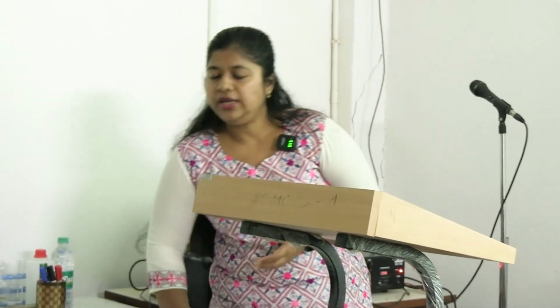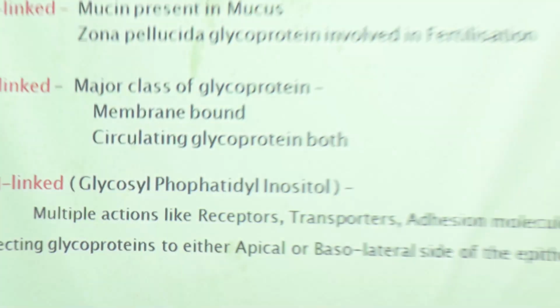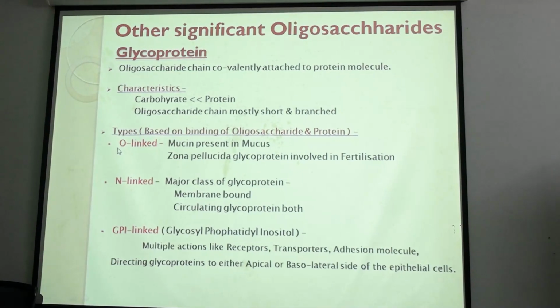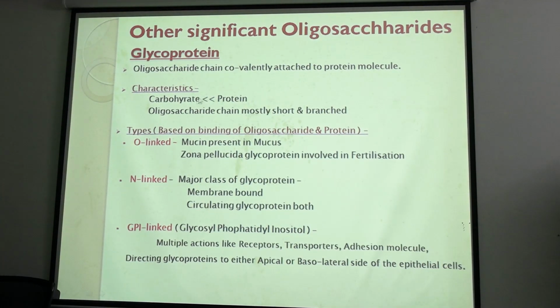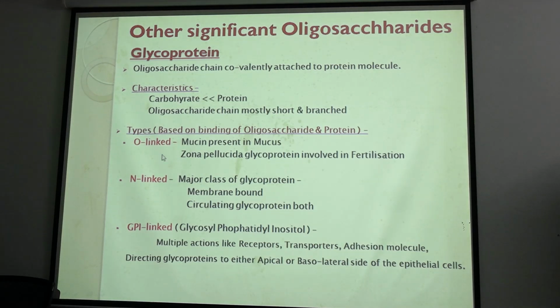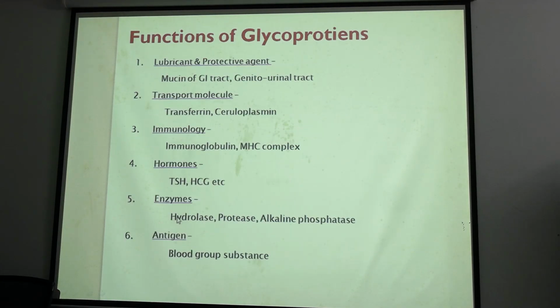Okay, now glycoprotein. Why is it important? Because oligosaccharides, other than disaccharides, are part of glycoproteins. Glycoproteins will have a small amount of carbohydrate with a larger protein. And these are the types of glycoproteins. You just have to remember the names and basic functions.